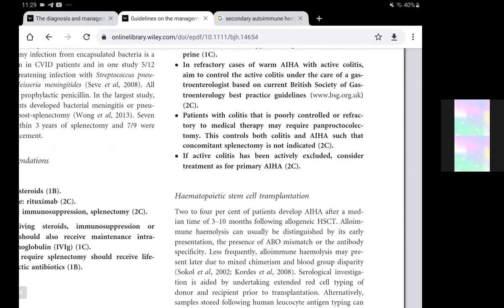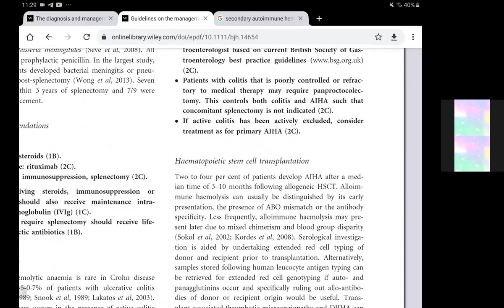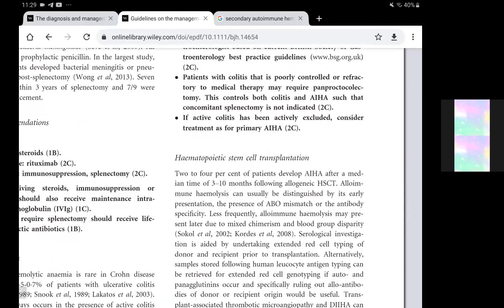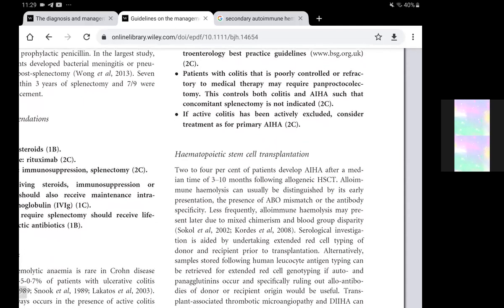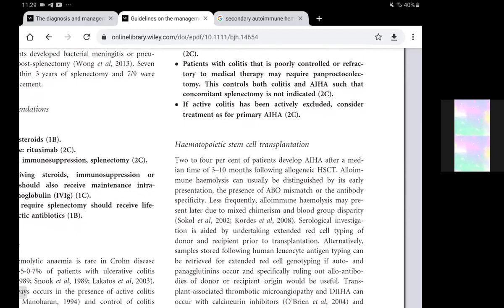Patients with colitis that is poorly controlled or refractory to medical therapy may require pan-proctocolectomy. This controls both the colitis and autoimmune hemolytic anemia, such that concomitant splenectomy is not indicated. If active colitis has been excluded, consider treatment as for primary autoimmune hemolytic anemia.